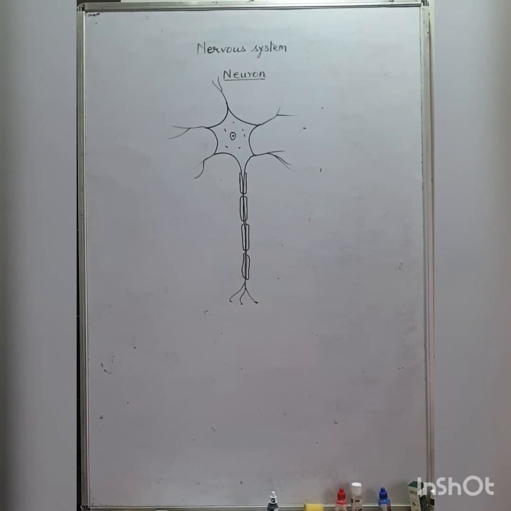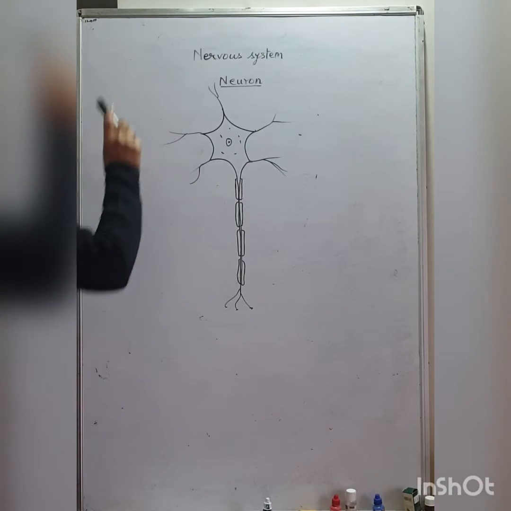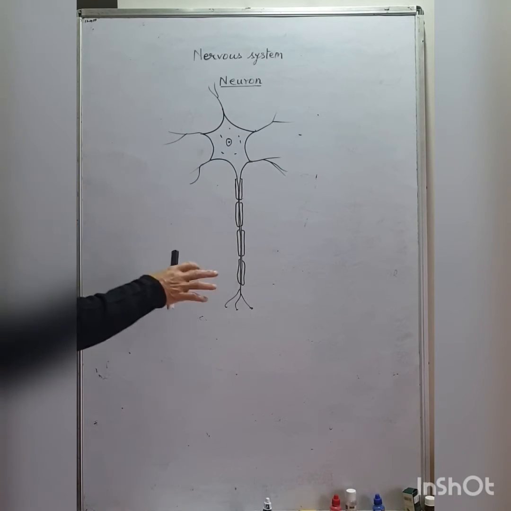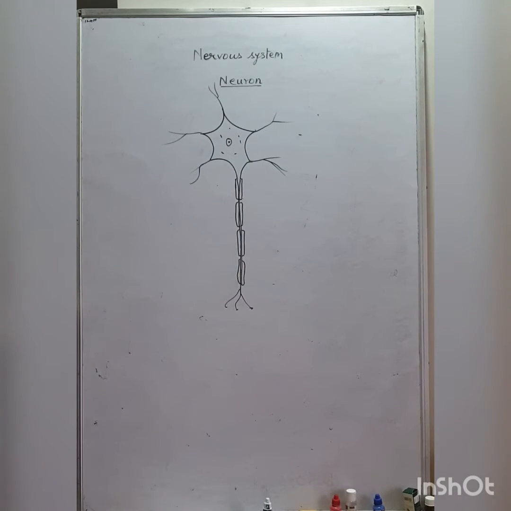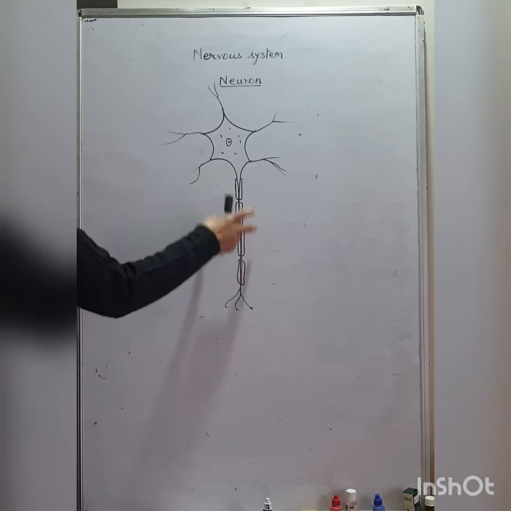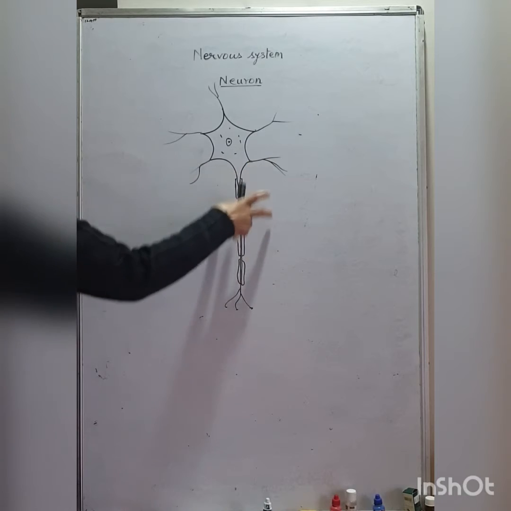Good morning, everyone. In the last online class, we started the chapter nervous system and the structure of neuron, and the types of nerves we already discussed. But in this video, I am going to explain the structure of neuron and the types properly.